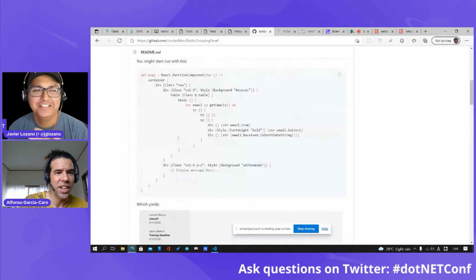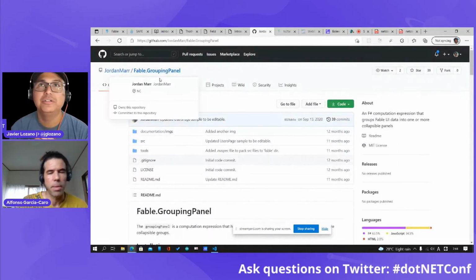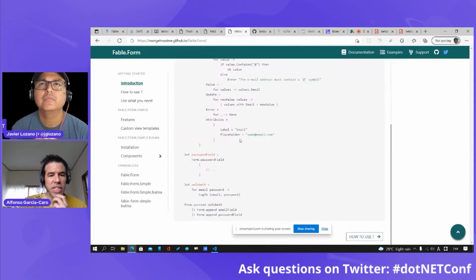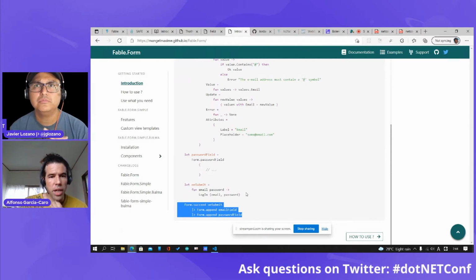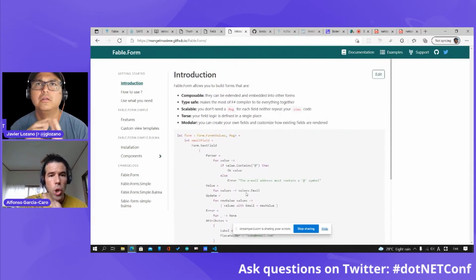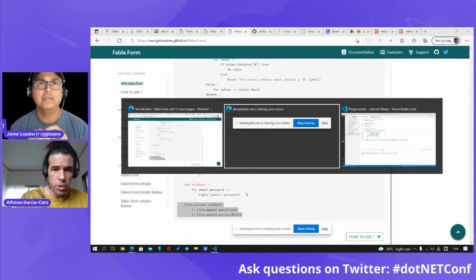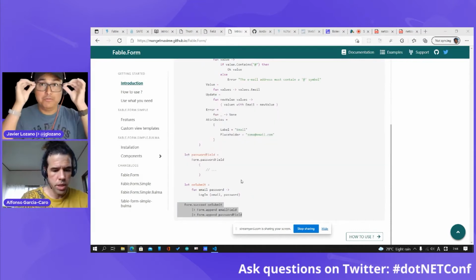So as you can see here, this grouping panel by Jordan Marr. Also from Maxime, we have this Fable form, which is a way, the same way we saw with the JSON decoders, that we could compose. So here you'll see that there's a possibility of combining your forms. Yeah, I was going to say I would love to see it all work in action.